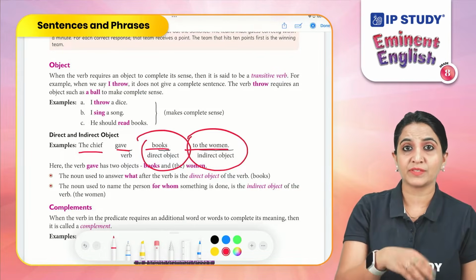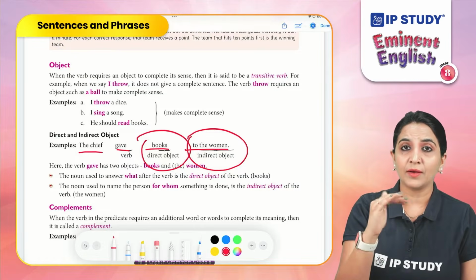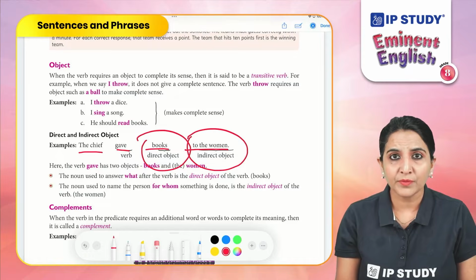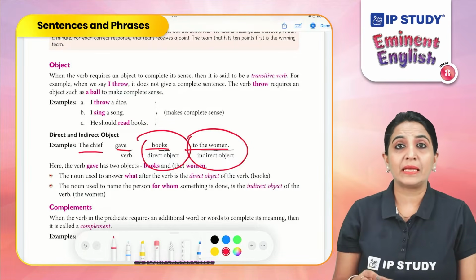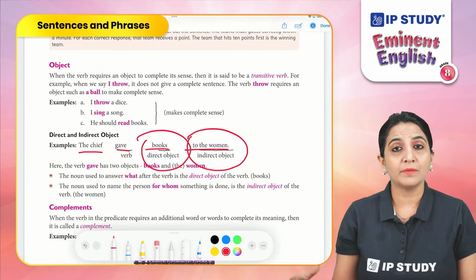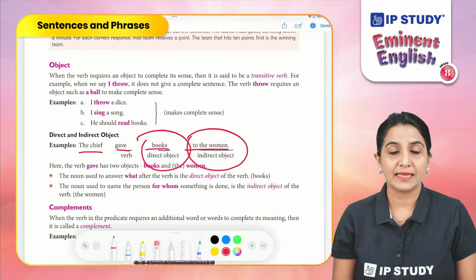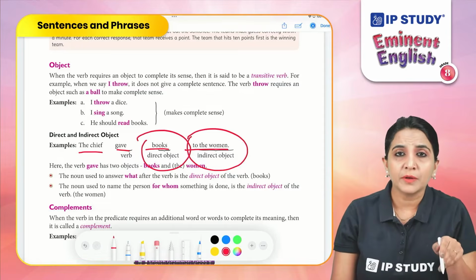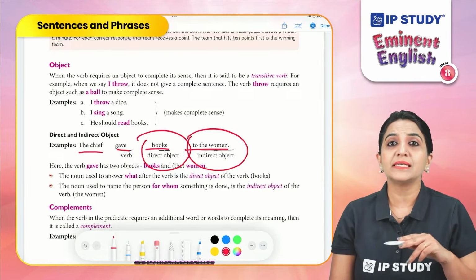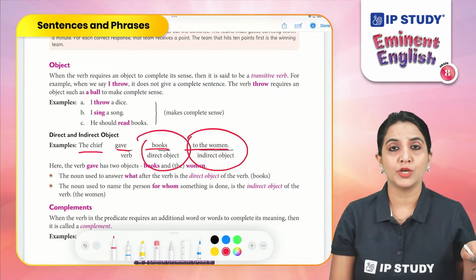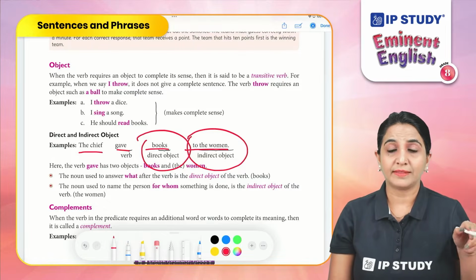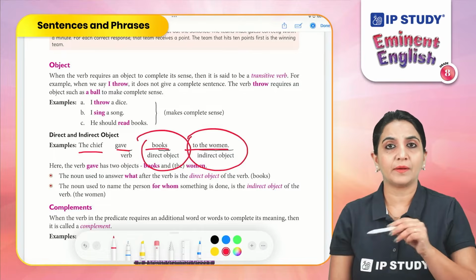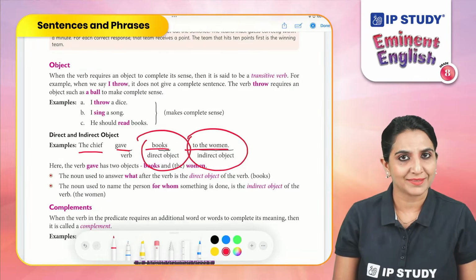That means the chief is giving something. He is giving books. Now, to whom the books are given? To the women. That means to the women becomes an indirect object. That means it is not directly related to the subject or the verb in that sentence, but it is indirectly related to the subject. Therefore, books becomes the direct object and to the women becomes the indirect object.